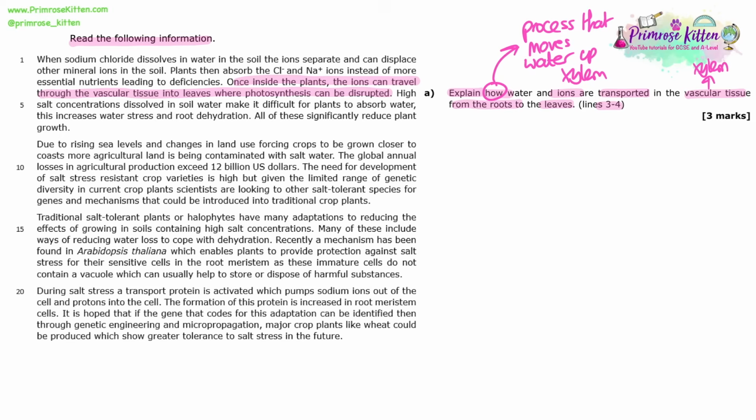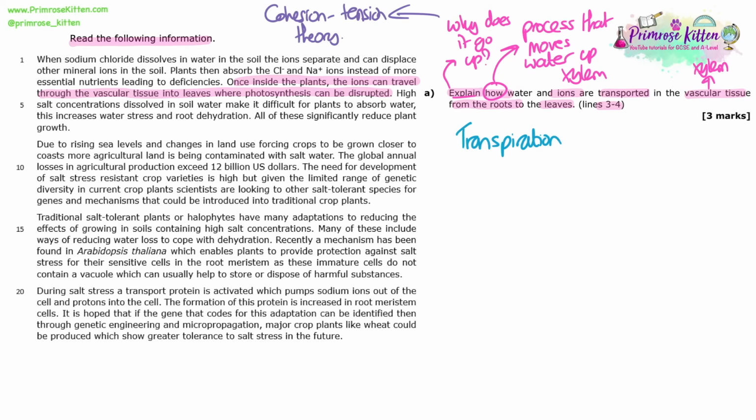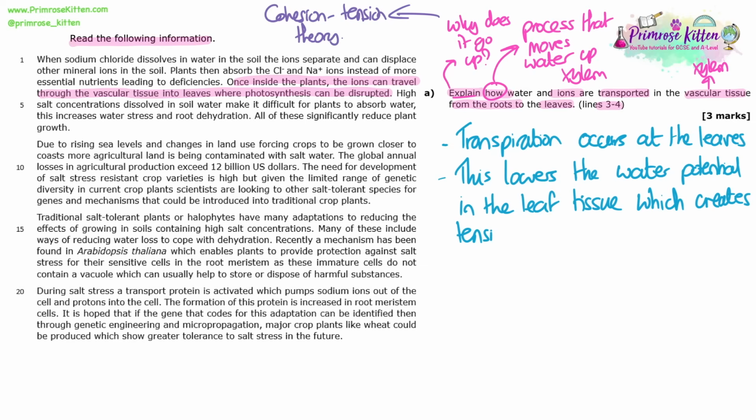And so really this is just your knowledge about the cohesion tension theory. So transpiration occurs at the leaves. This lowers the water potential in the leaf tissue, which creates tension.